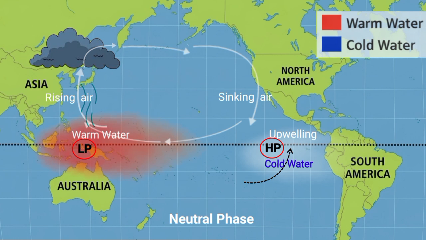This creates a full loop. Air rises in the west, moves east at high altitude, sinks in the east, and returns as trade wind, east to west. So, the west is rainy and the east faces dry condition. This whole process is called the Walker circulation. So, we can summarize this concept as: air rises over warm region due to heating and sinks over cold region due to cooling, creating a circulation loop. That is the Walker circulation.